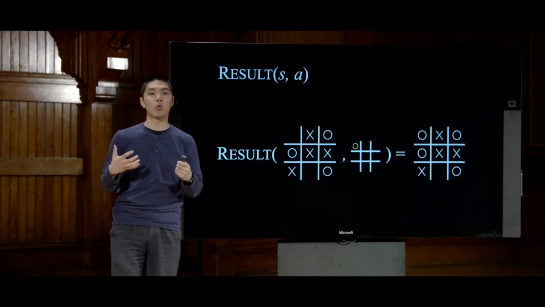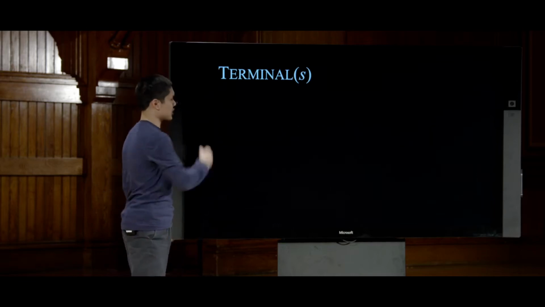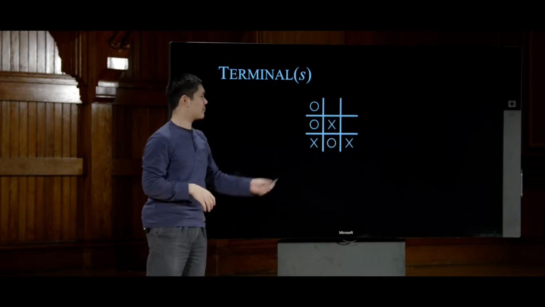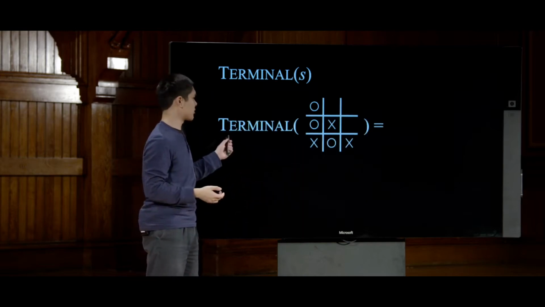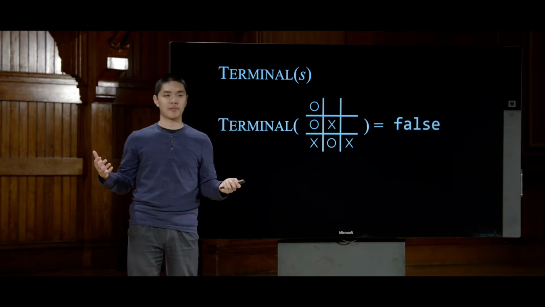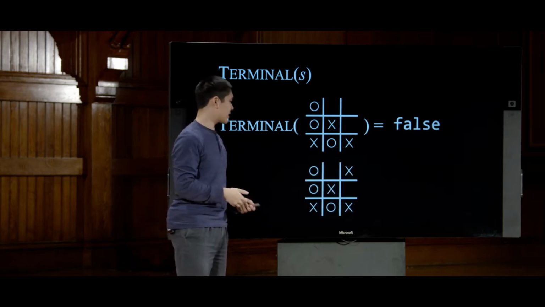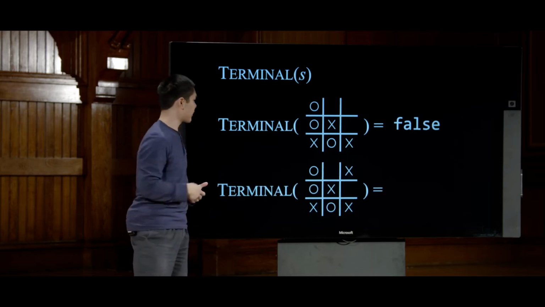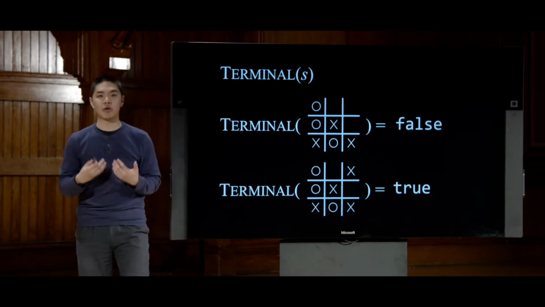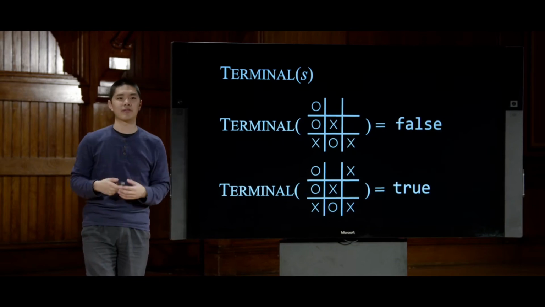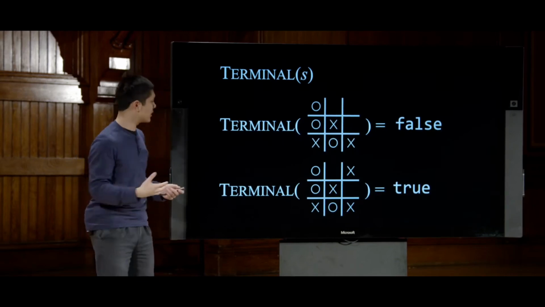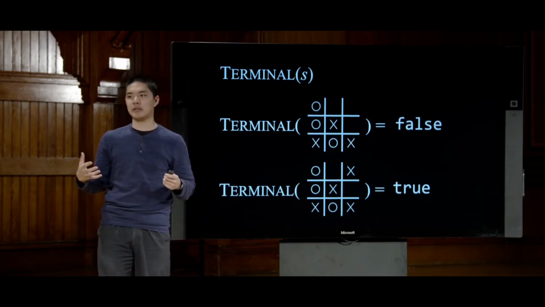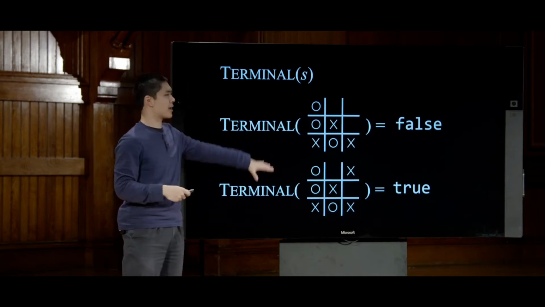So the AI needs to know how the game works. The AI also needs to know when the game is over, by defining a function called terminal that takes as input a state S, such that if we take a game that is not yet over, pass it into the terminal function, the output is false. The game is not over. But if we take a game that is over, because X has gotten 3 in a row along that diagonal, pass that into the terminal function, then the output is going to be true, because the game now is, in fact, over. And finally, we've told the AI how the game works in terms of what moves can be made and what happens when you make those moves. We've told the AI when the game is over.